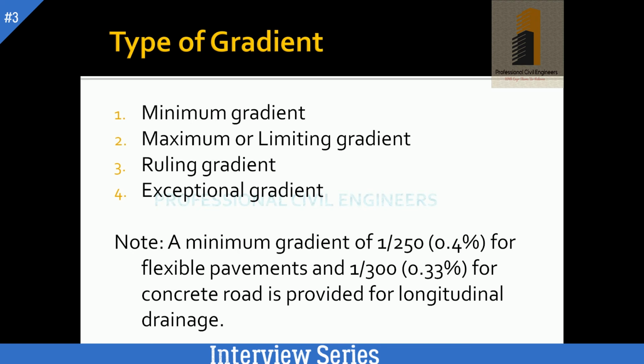Note the minimum gradient. This is the most important. In interviews they will ask what the minimum gradient is that we provide in a road. If it is flexible pavement, then we provide 1 in 250 or 0.4%. And if it is concrete road or rigid pavement, then we provide 1 in 300 or 0.33%.